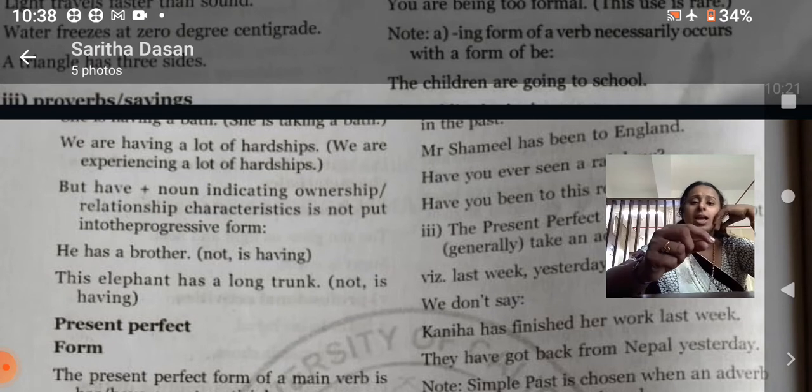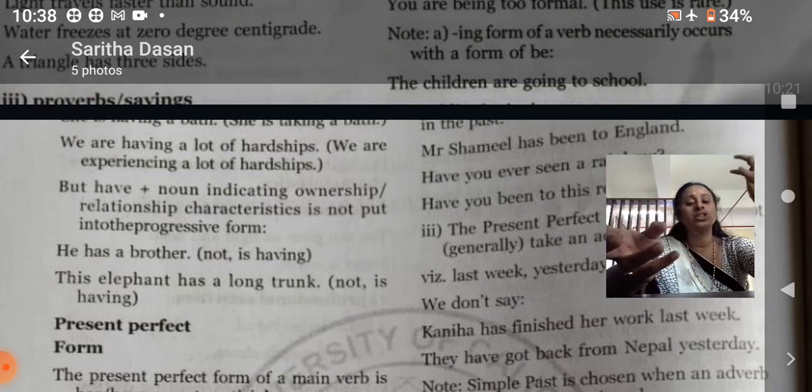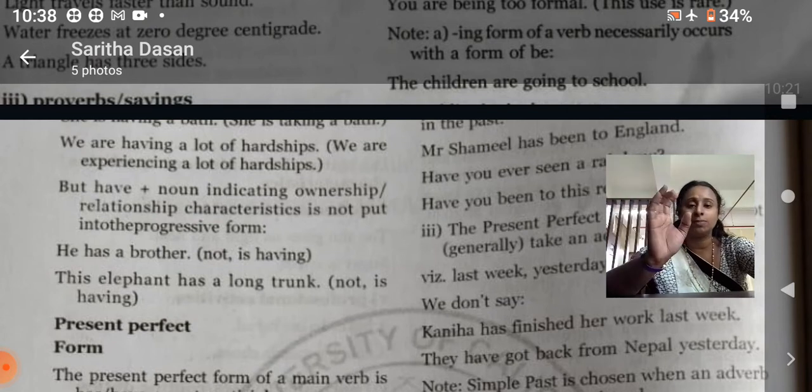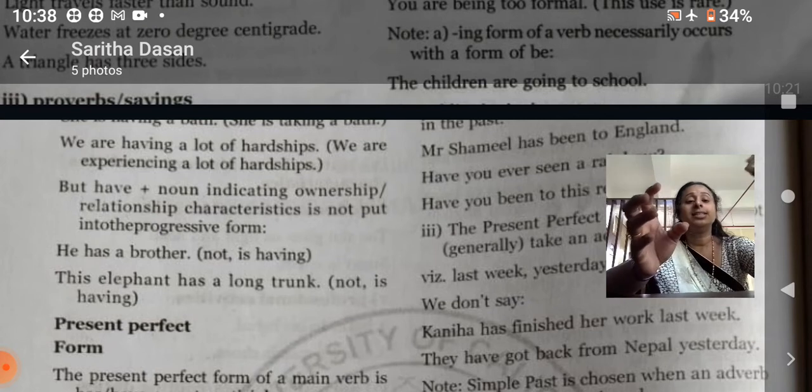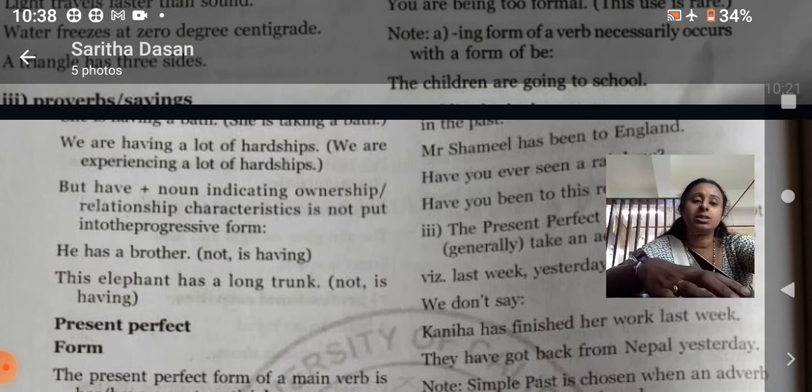We have to use that. And now, but have plus noun indicating ownership. If we are adding have to indicate any ownership or relationship, then it has to be added, but no progressive tense should be added to that. He has a brother. He has a brother. This elephant has a long trunk. Okay, that's what the example shows.